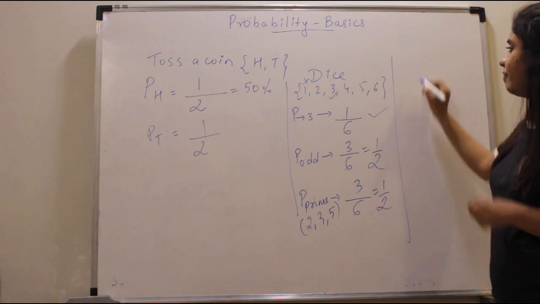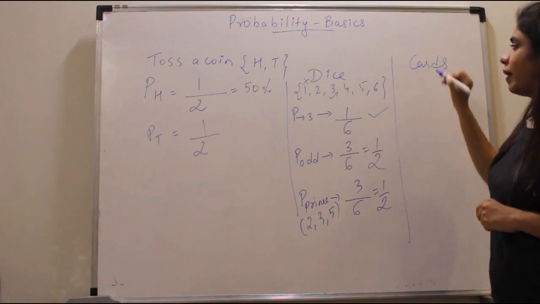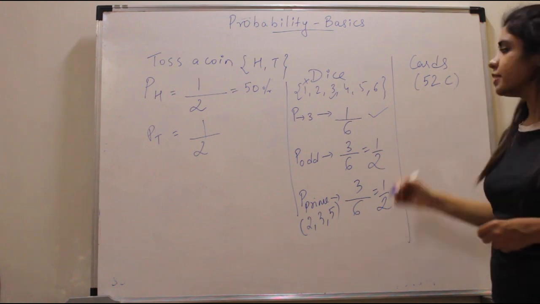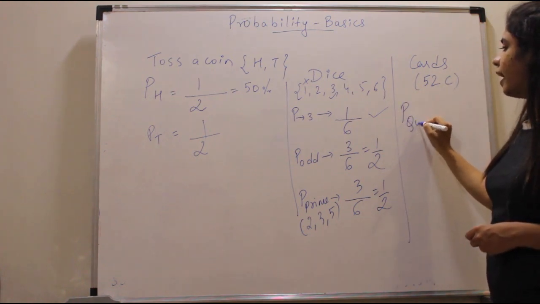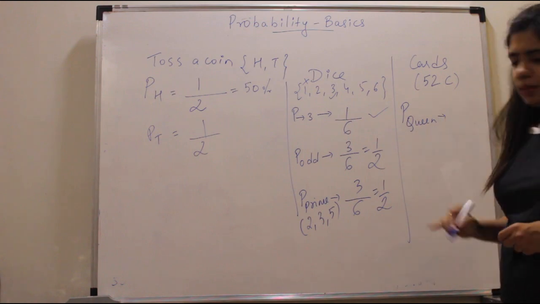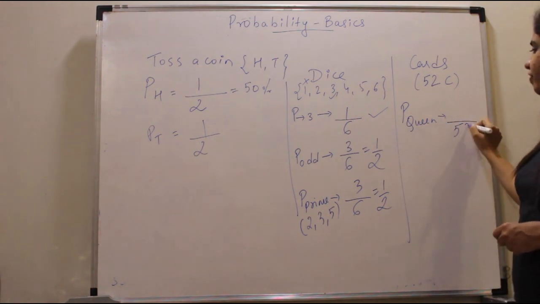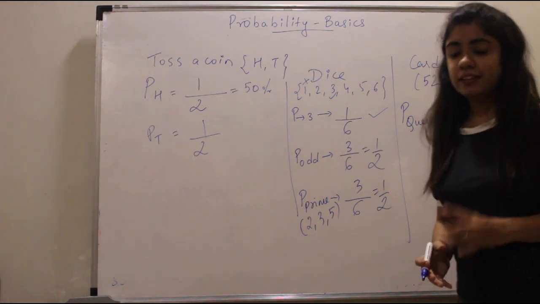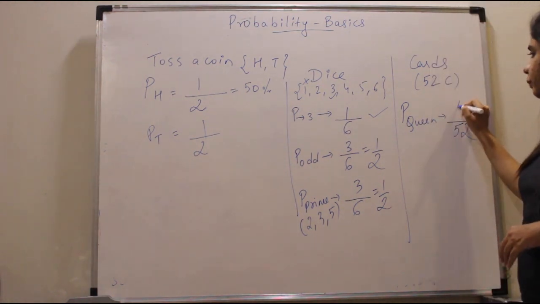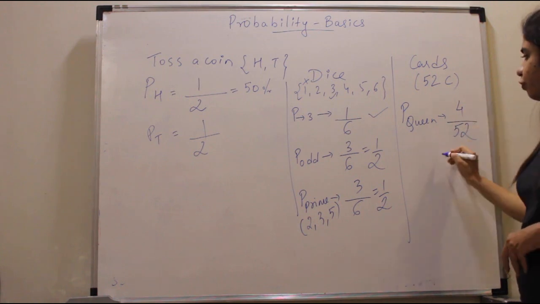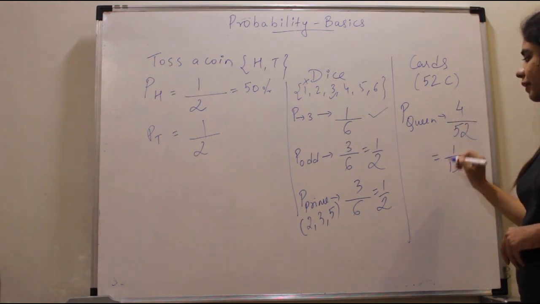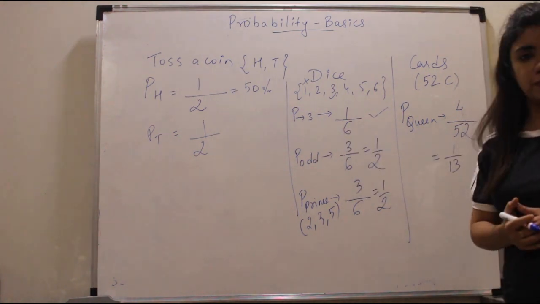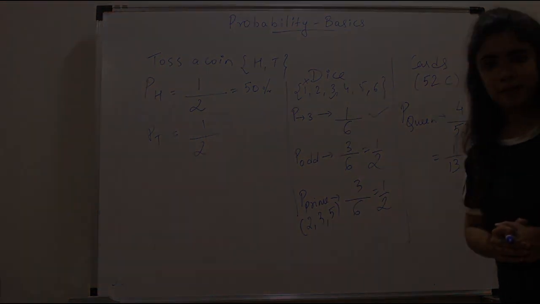Let's say I have a pack of cards which has 52 cards. My question is, what is the probability that I get a queen? Total number of cards are 52. I want a queen. How many queens are there? There are 4 queens. So my numerator will be 4. 4 upon 52 is nothing but 1 by 13. So this is how you solve the sums on probability. So this is the concept of probability.